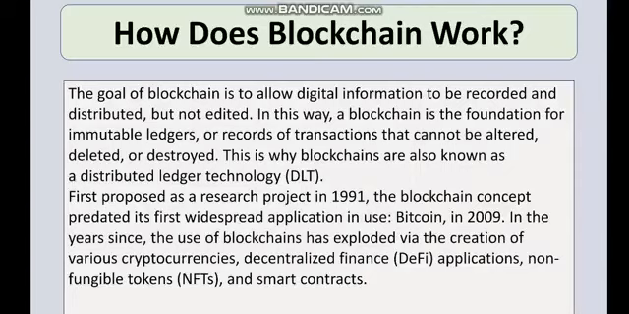How does blockchain work? The goal of blockchain is to allow digital information to be recorded and distributed but not edited. A blockchain is the foundation for immutable ledgers, or records of transactions that cannot be altered, deleted, or destroyed. This is why blockchains are also known as distributed ledger technology.